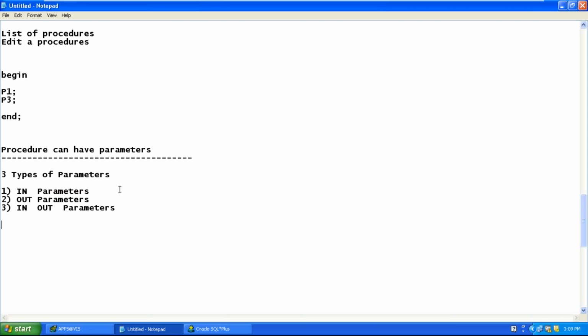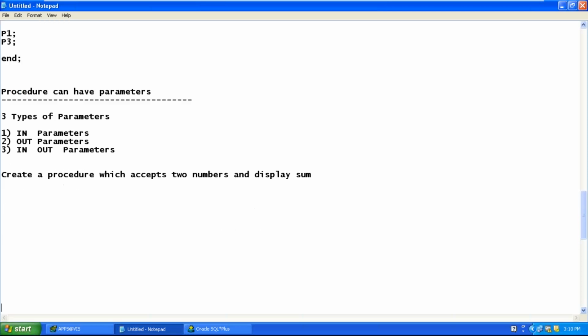For example, create a procedure which accepts two numbers and displays the sum. What do I want my procedure to accept? Two numbers.